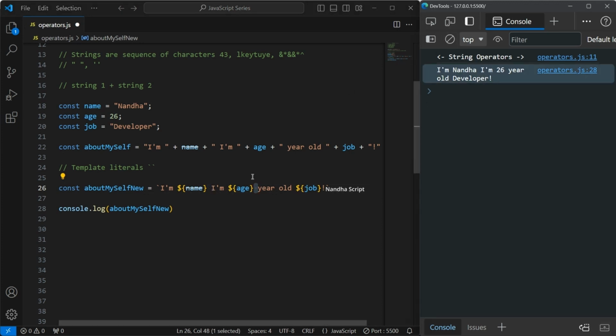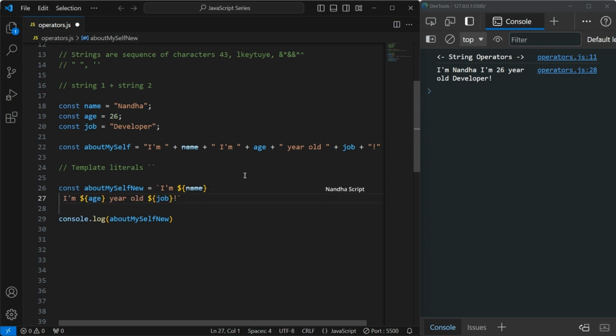So this is called template literals. The main purpose of template literals is that we can easily add multiple lines of string. For example, now this is in one line, correct? If I need to change this to multi-line, I just click enter, and you can see this goes into my next line. If I click save, you can see the same output printing here: I am Nanda in the first line, then a 26-year-old developer in the second line.